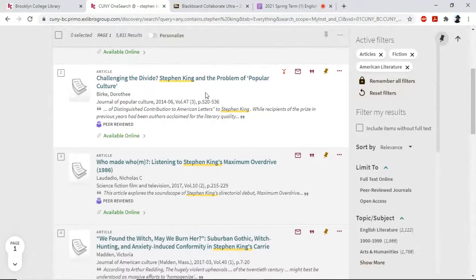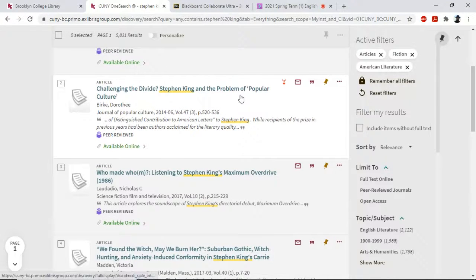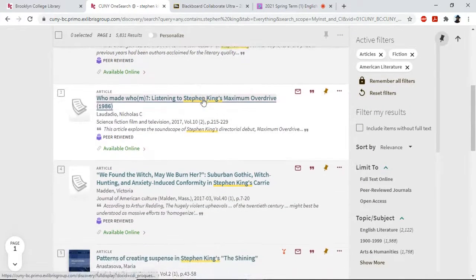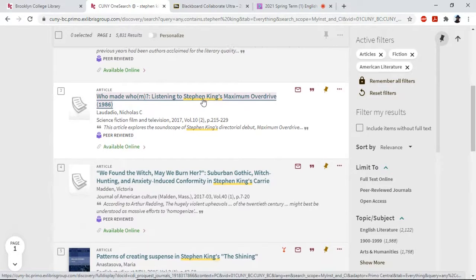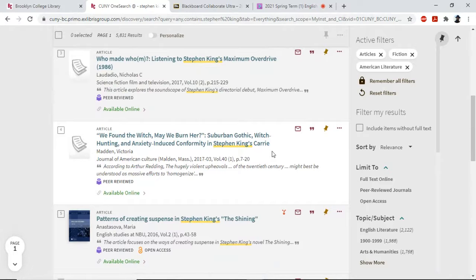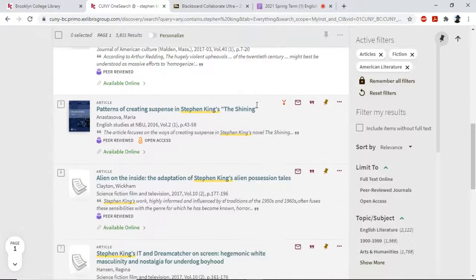As we mentioned in class, Stephen King kind of walks this line between popular and more high literary culture, however you want to say it. This is about a film. It's about Carrie. We don't see anything that seems to be touching on similar themes.